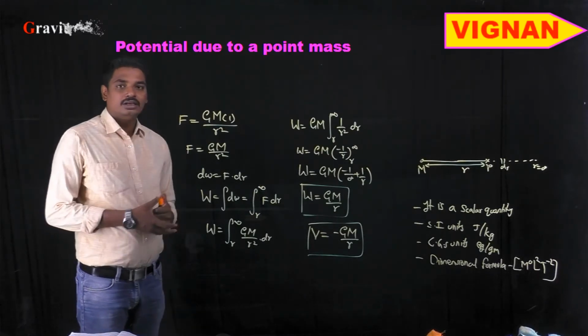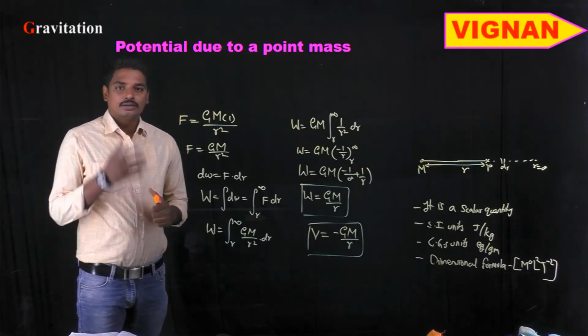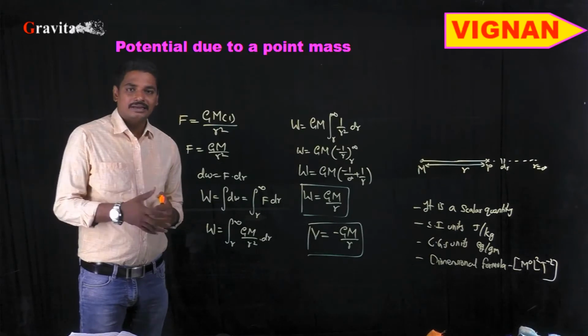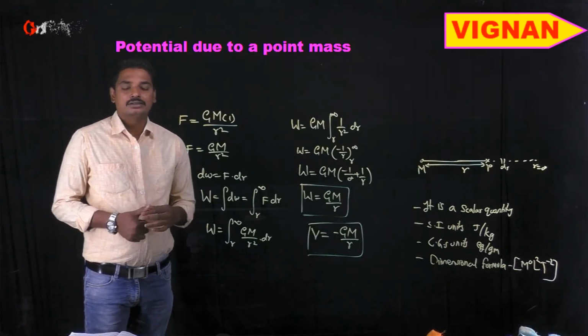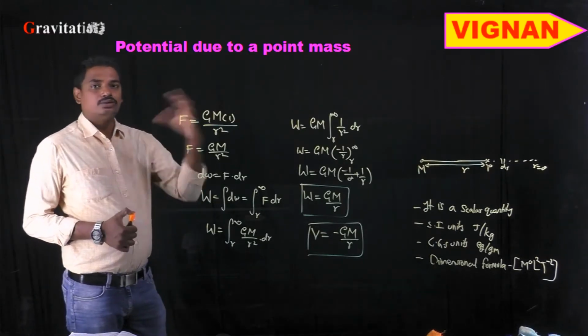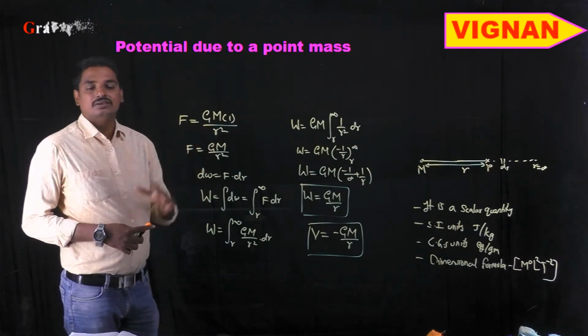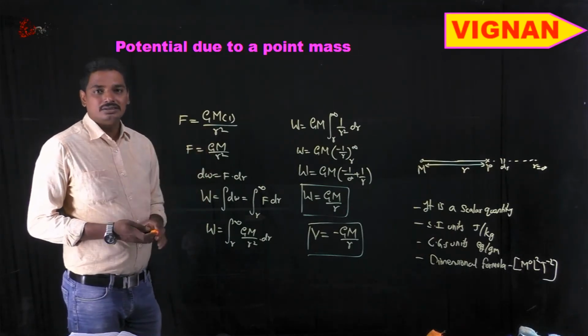Now let us see the potential due to a solid sphere and the spherical shell. What happens to the gravitational potential outside the solid sphere, at the surface of the solid sphere, and inside the solid sphere.